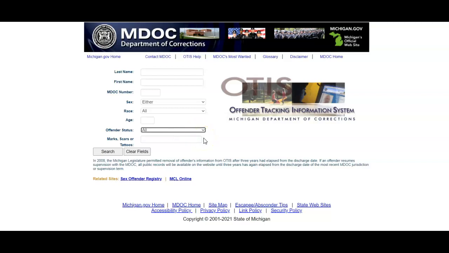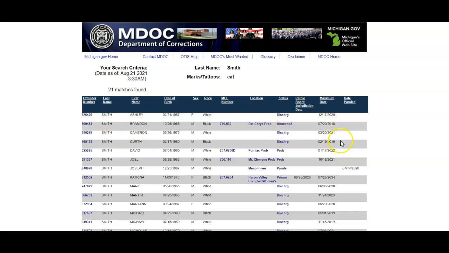One unique thing about the Michigan search is that they do have this scars, marks, or tattoos field as well, which I thought was pretty interesting. I don't think I've seen it on any of the other state inmate searches. So for fun, as much fun as this can be, I stuck Cat in there, and we'll use Smith as a last name because we'll get some results from that. So as you can see, we have a list here of all the Smiths that were in the system, 21 matches. And if we click on, let's say, this first one here,